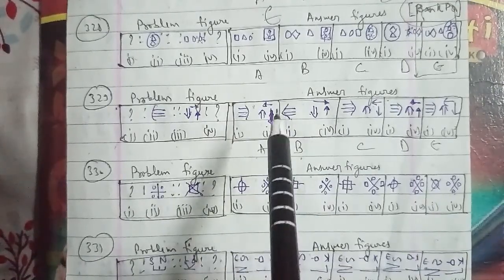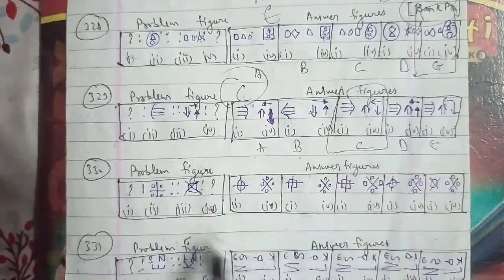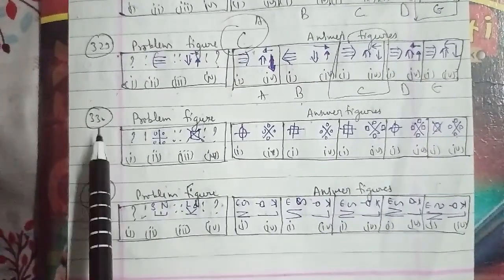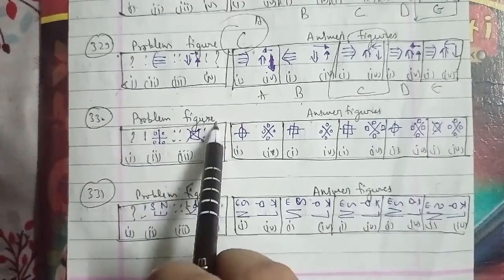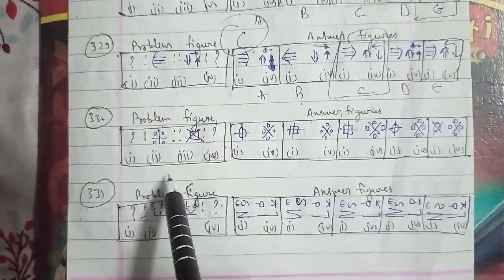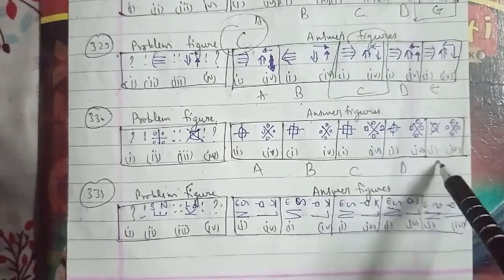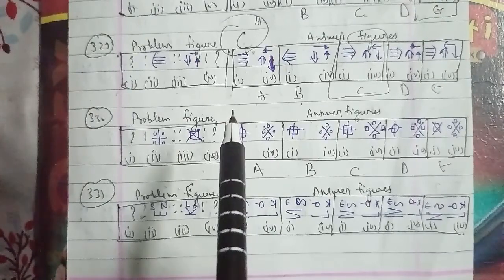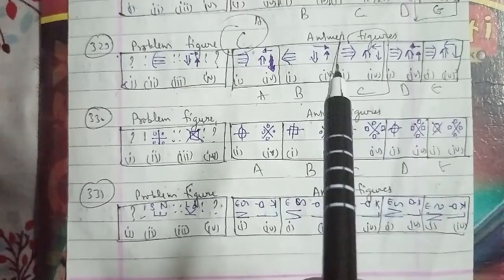We will go ahead with the 333rd question of the session. These were the problem figures and these were the answer figures, which are named A, B, C, D and E here. In respect to it, the first gets laterally inverted and all the arcs are turned in the opposite direction in the second. So as you can see, the answer is type C; C will be the right answer for this question as well.